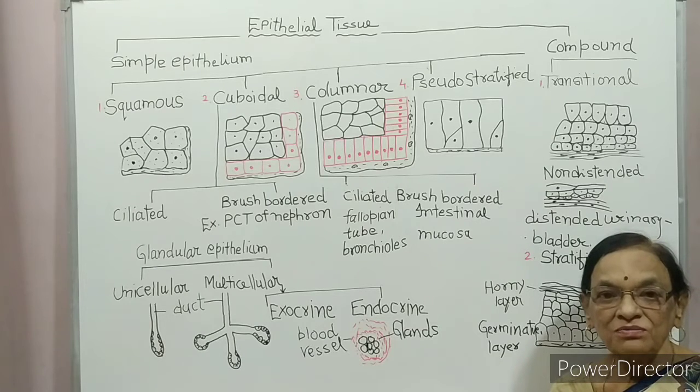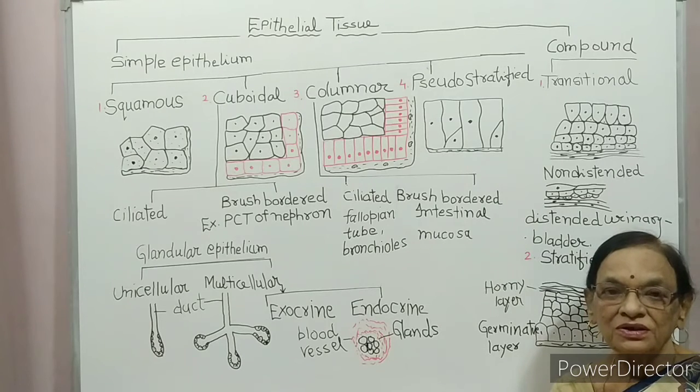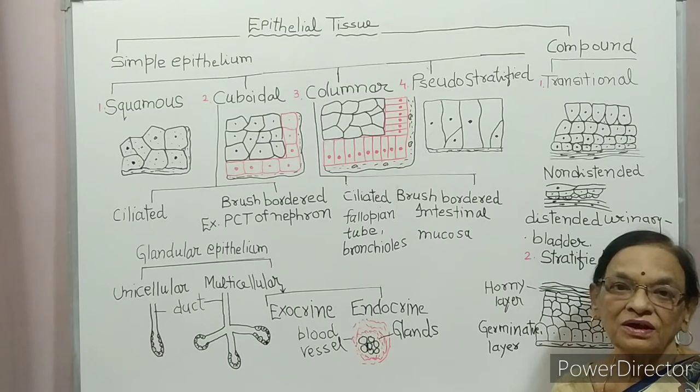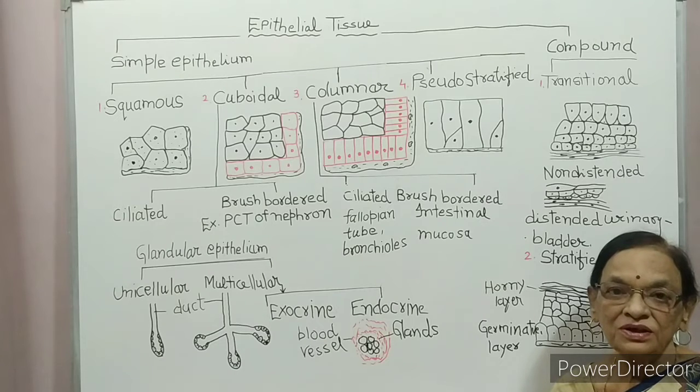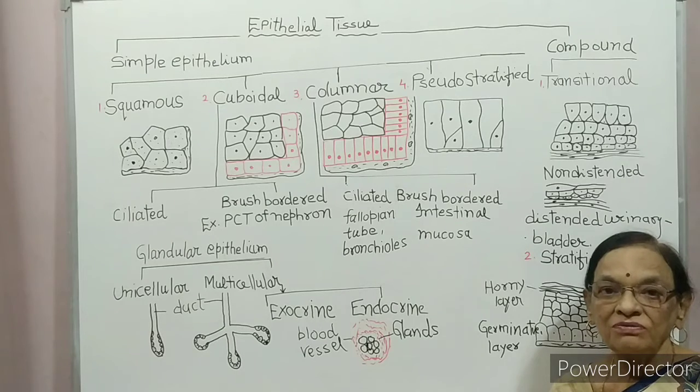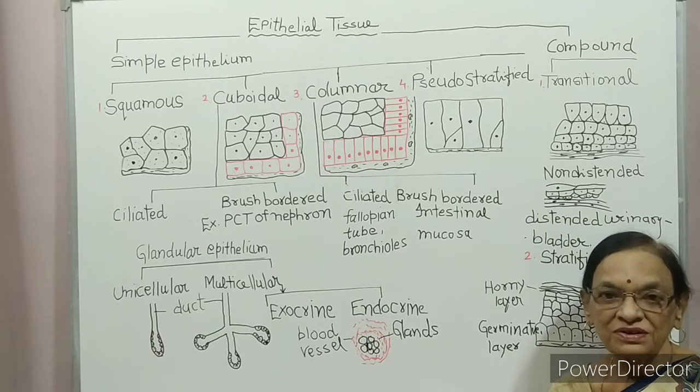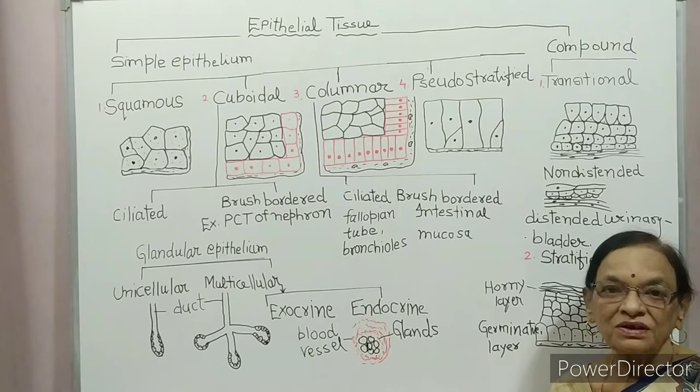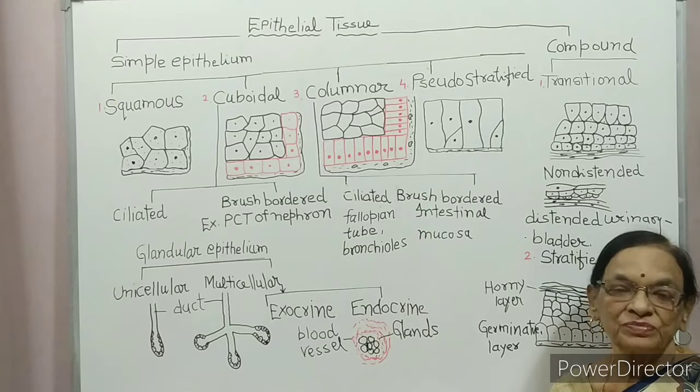Mainly, animals are classified into two types, unicellular and multicellular. In unicellular animals, all physiological functions, digestion, respiration, excretion, etc. are performed by a single cell.